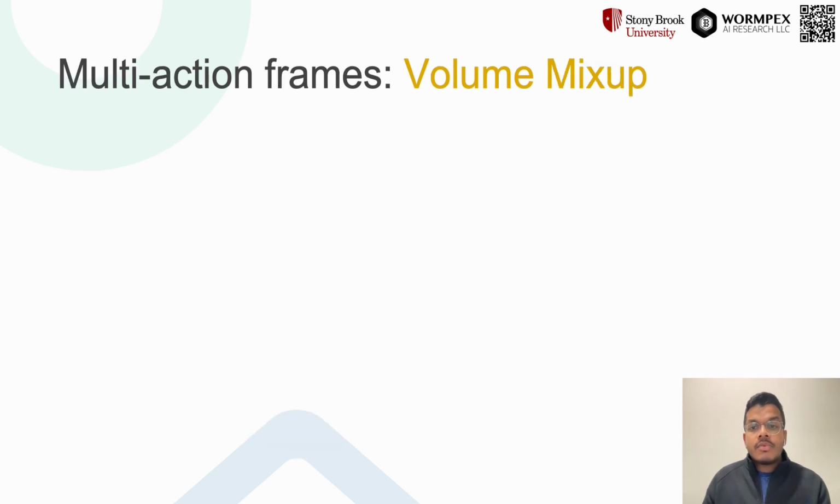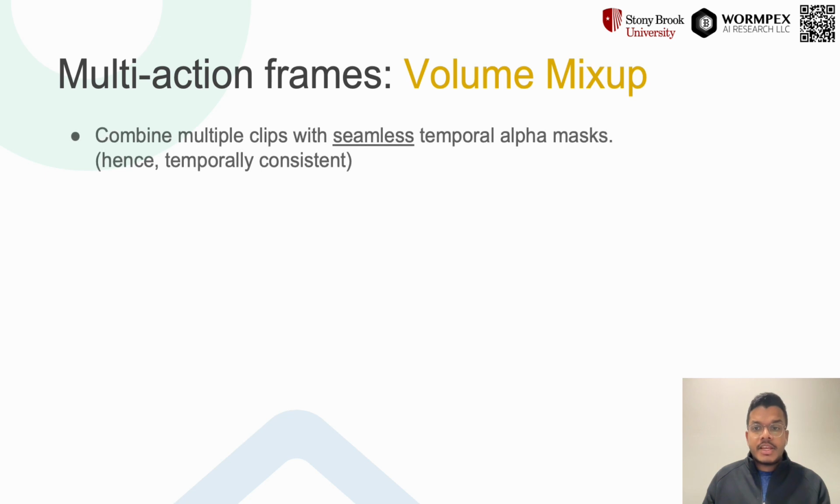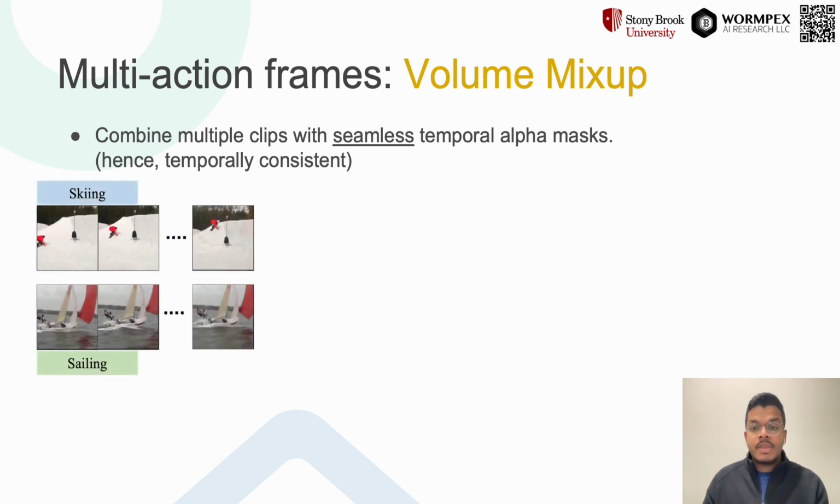Next, let's look at volume mix-up, which introduces multi-action frames. Inspired by mix-up in the image domain, here we combine multiple clips with a seamlessly varying temporal alpha mask. Here we have an emphasis on seamless as it helps preserve temporal consistency in the resulting augmented clip. For instance, here we show a randomly selected set of clips of skiing and sailing.